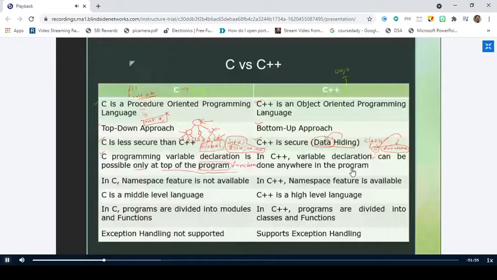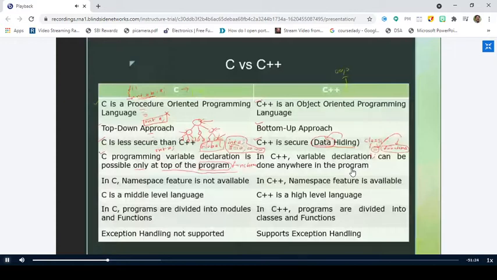Whenever you want to declare a new variable after writing n number of lines, you want to have one more variable called x. It does not allow you to declare it at, say, the 101st statement. What you have to do is go back to the first line and make the necessary modifications such that you declare the variable there, right? So that is one of the disadvantages of C programming.